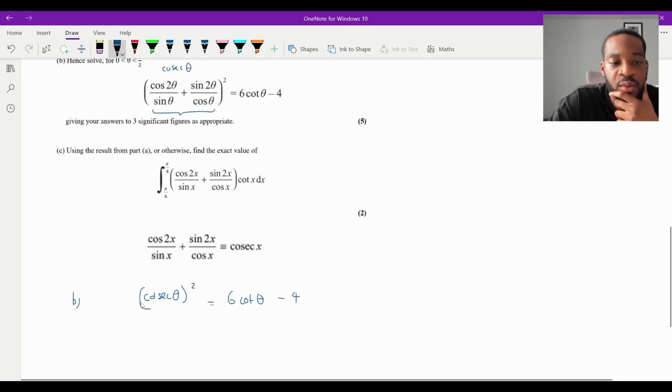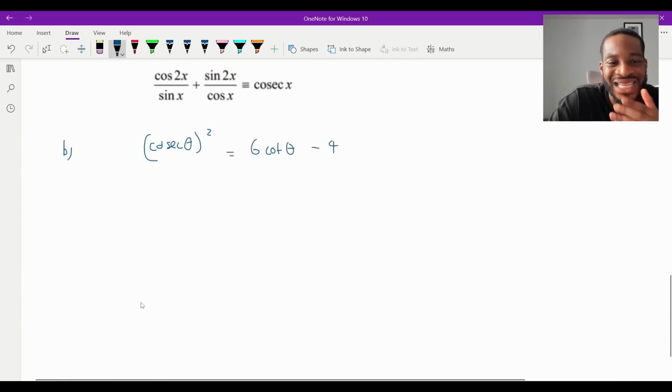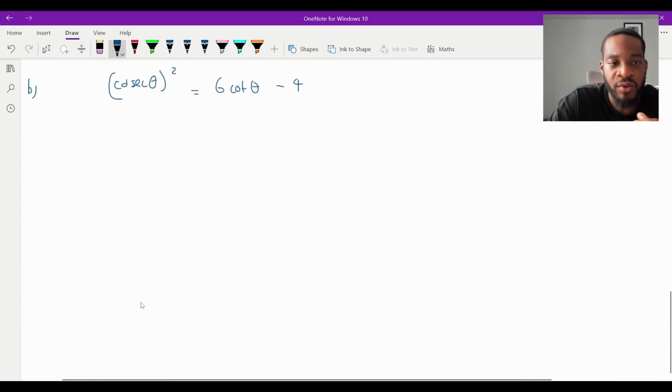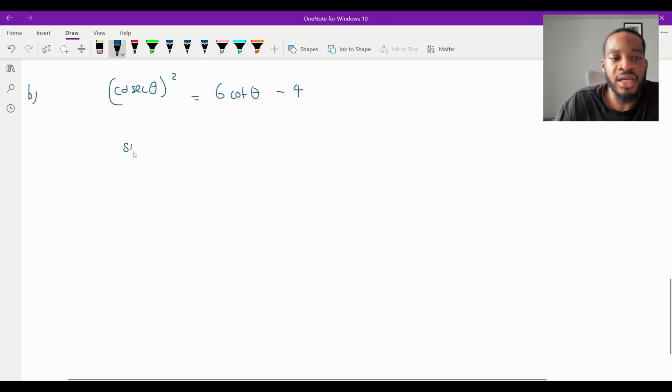So anyways, continuing with this one, we need to solve that equation here. Now, whenever solving trigonometric equations, we want the exact same trigonometric expression, right? We've got a cosec and we've got a cot. We want one. We don't want both of them. What do we use? We've got to use our Pythagorean identities. So remember, sine squared theta plus cos squared theta is equal to 1.